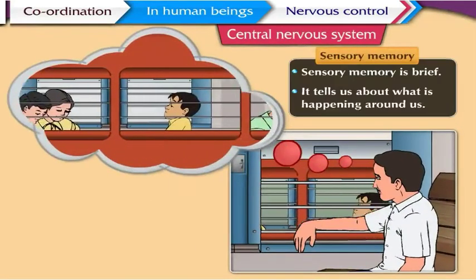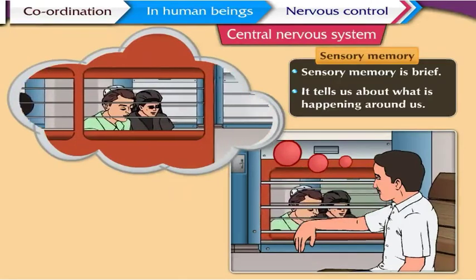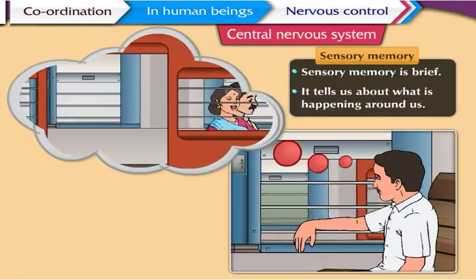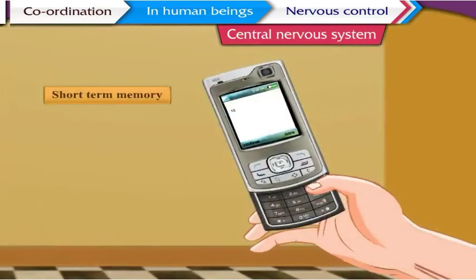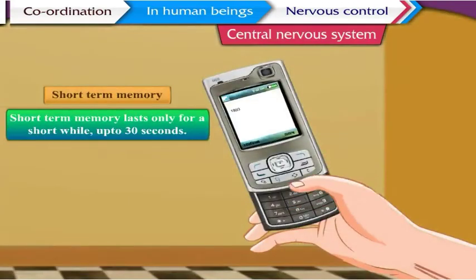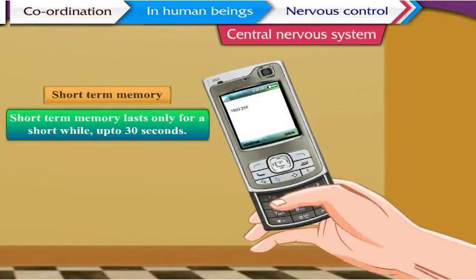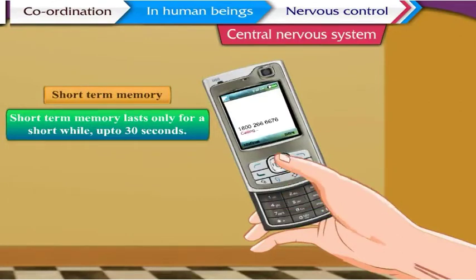Sensory memory is brief. It tells us about what is happening around us. Short-term memory lasts only for a short while, up to 30 seconds. The example of short-term memory is that of us remembering a phone number and dialing it. It vanishes from our memory.